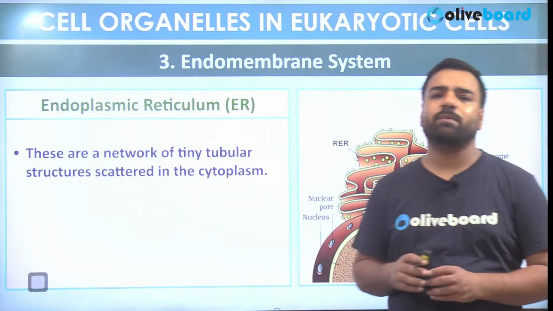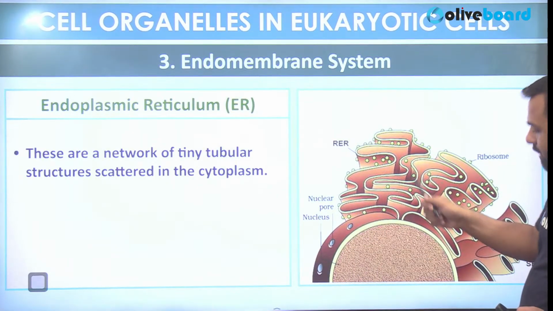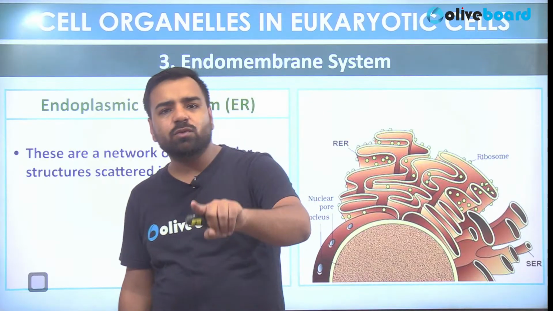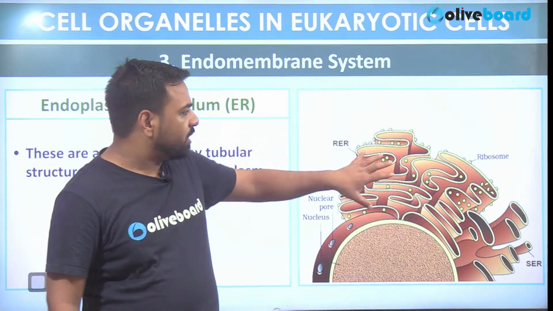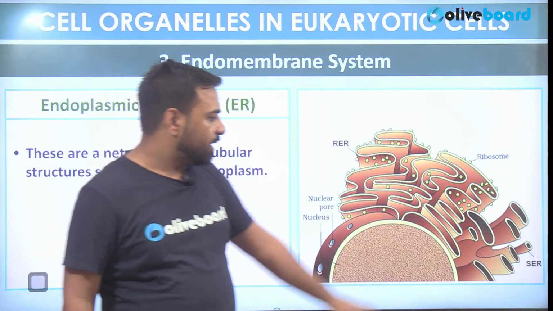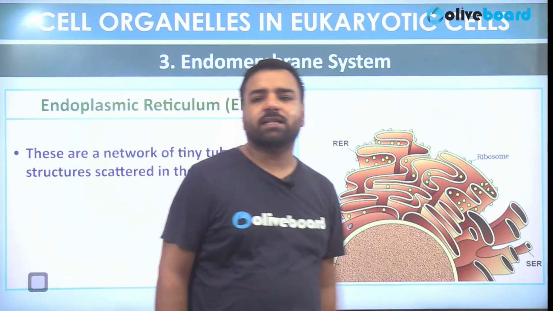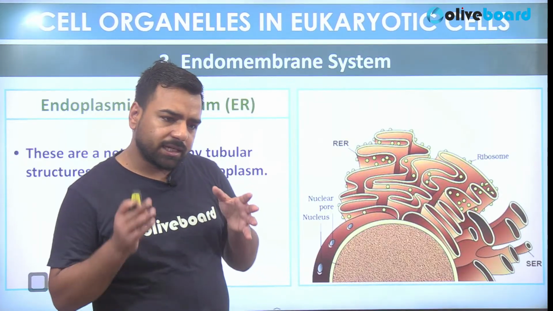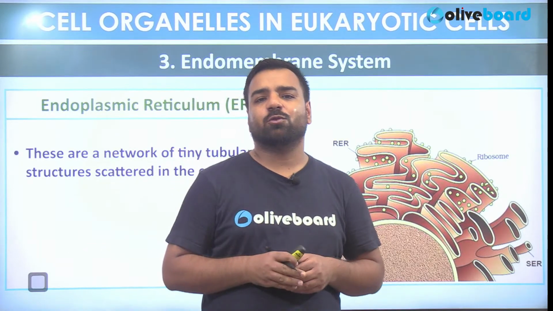So what is this endoplasmic reticulum? This structure has two main parts. One is smooth, another one is rough. So here, this is the rough endoplasmic reticulum, in short RER. And this is the smooth endoplasmic reticulum, in short SER. So what's the difference between the two? Rough endoplasmic reticulum includes ribosomes.